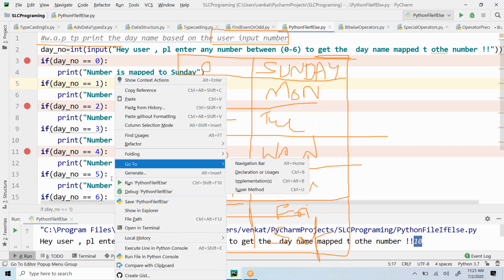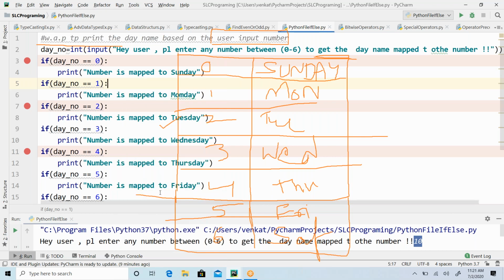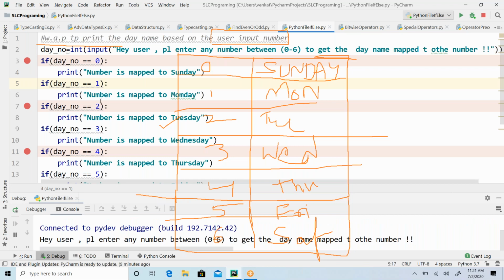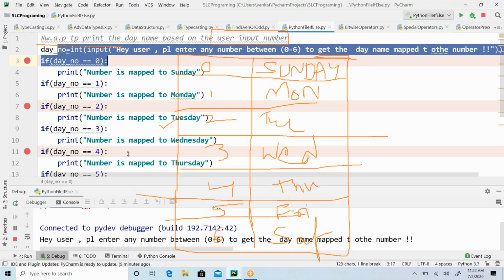So how to debug it? Instead of running, you have to click on this debug option. Now the flow will stop over there. Before the breakpoint I have this line, so that is the reason it is asking to enter the number here.